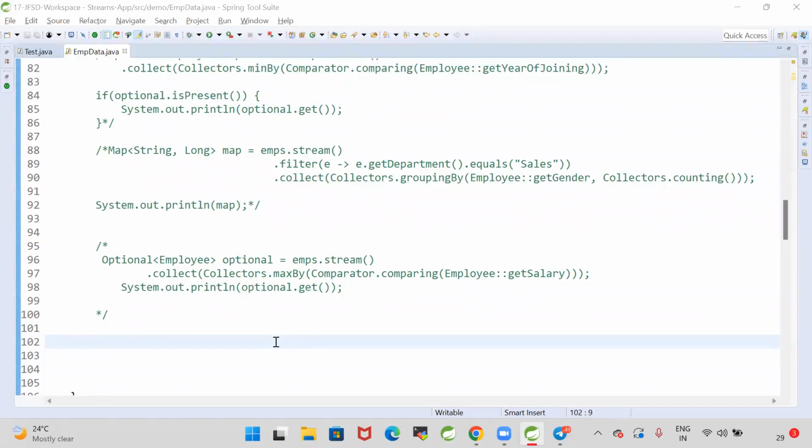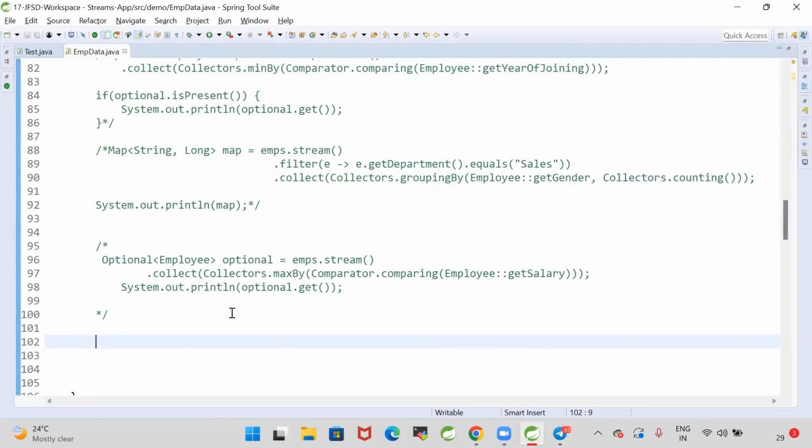Before I give the logic, can you guys try that? Come on, guys.